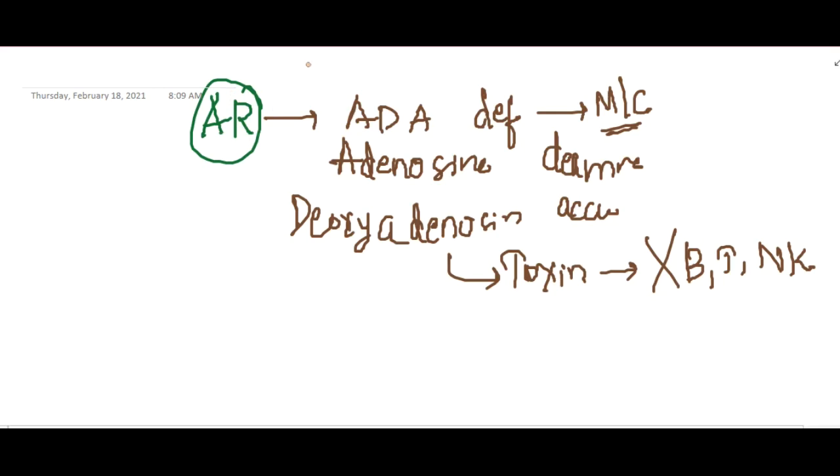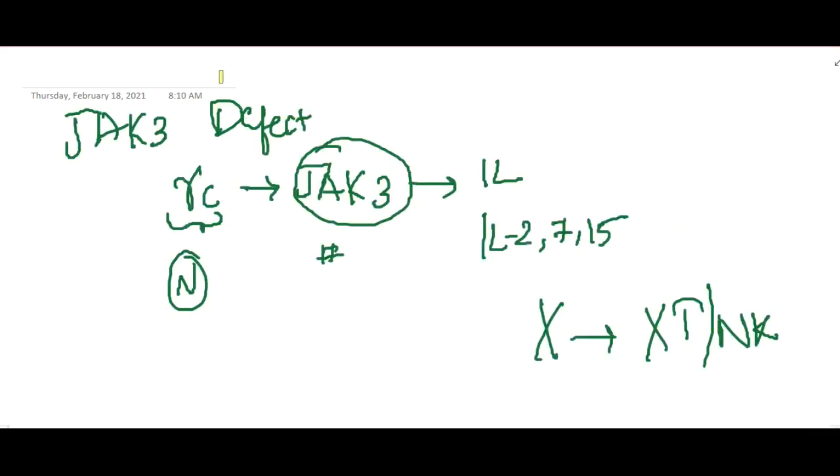In the autosomal recessive type, the first one is ADA deficiency. Here, with adenosine deaminase deficiency, deoxyadenosine will accumulate, so this leads to toxic production. So no B cells, no T cells and no NK cells are seen. Then we have the next disease.